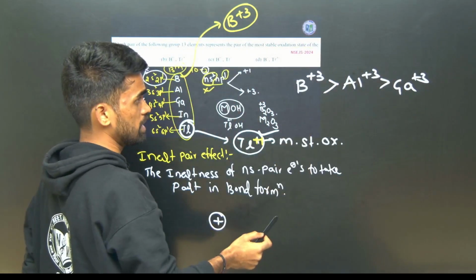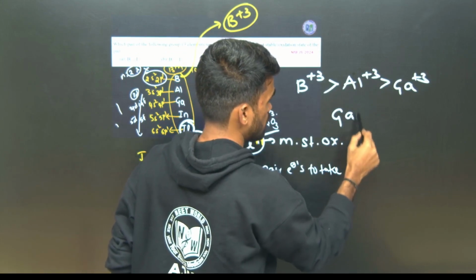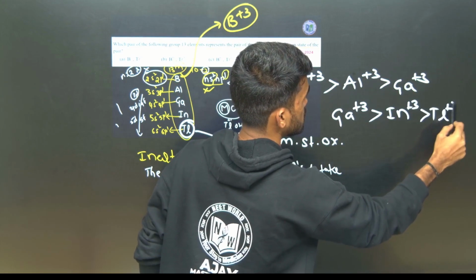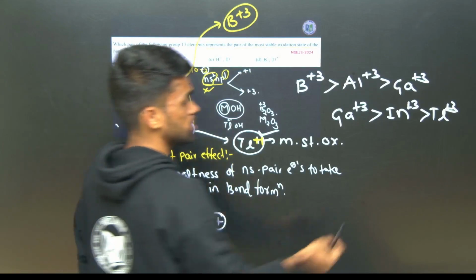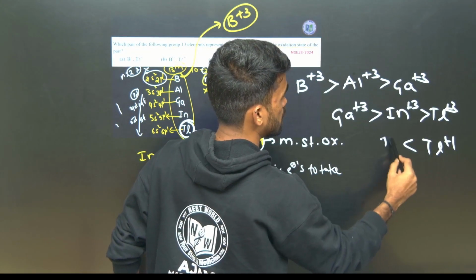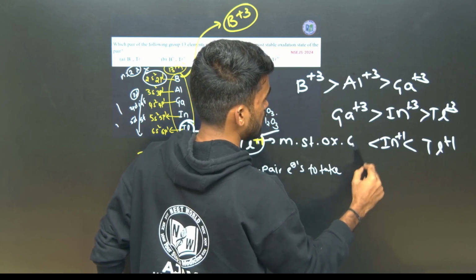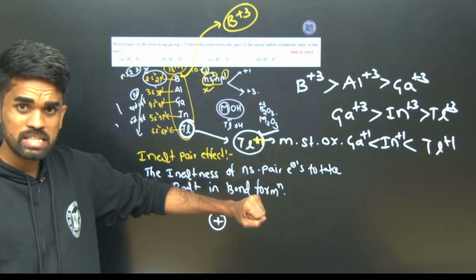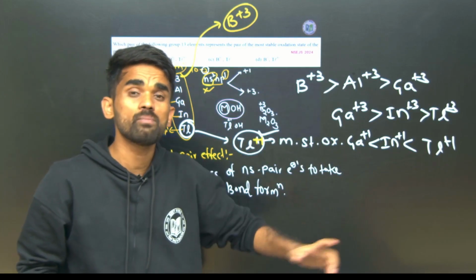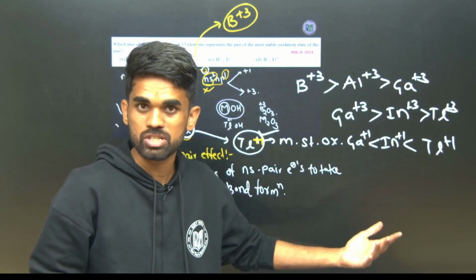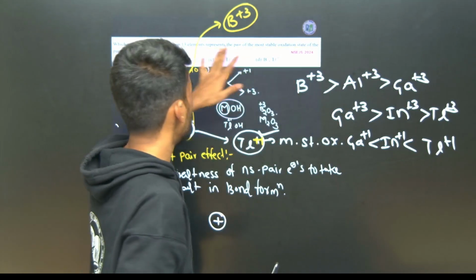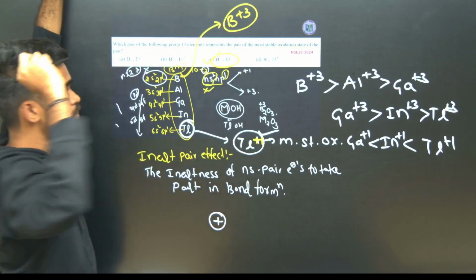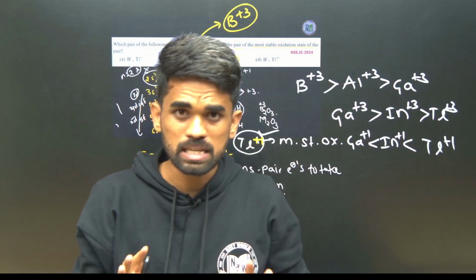If I specifically mention inert pair effect, gallium +3 is more stable than indium +3 and thallium +3. And for +1 oxidation state, I should write Tl +1 is more stable than indium +1 and Ga +1. Hope the concept of inert pair effect is clear. Always remember, thallium +1 compounds are more stable when compared with +3 compounds. So the answer for this question is boron +3, thallium +1. Hope it is clear.